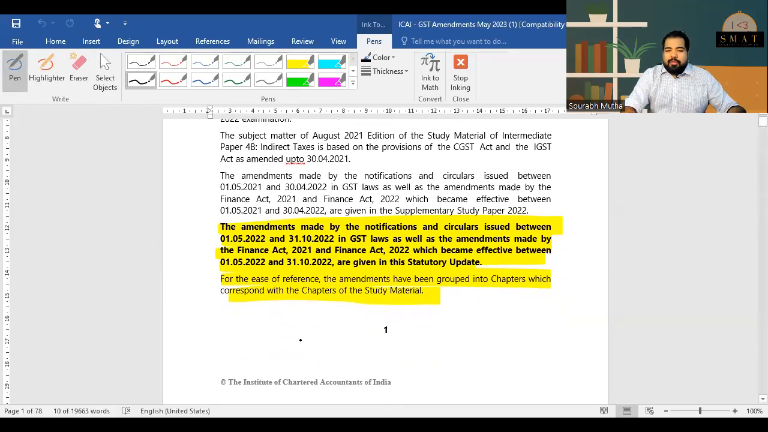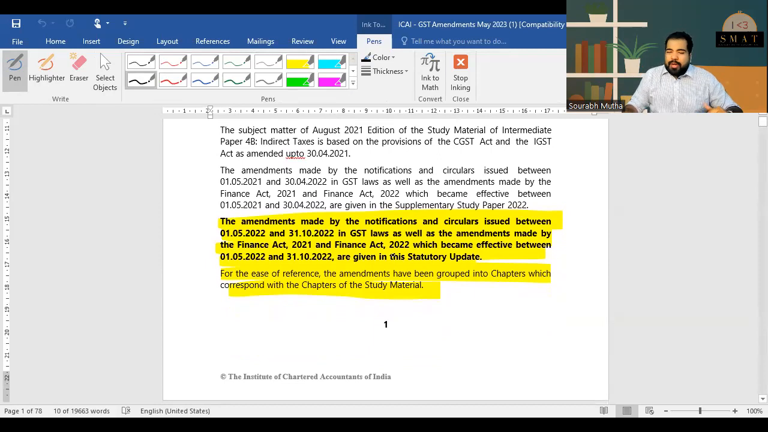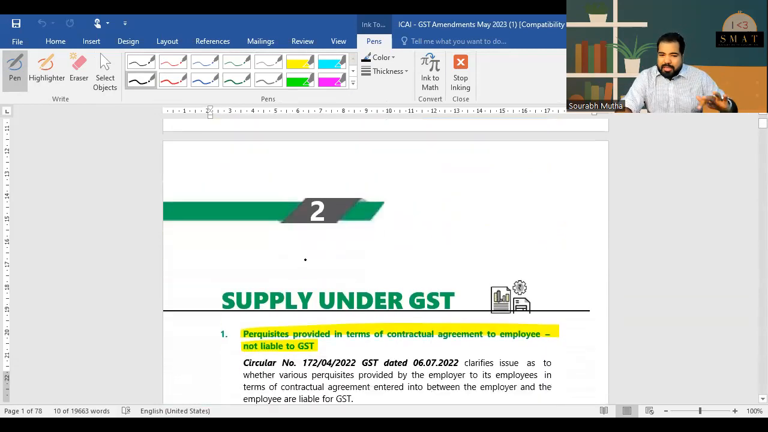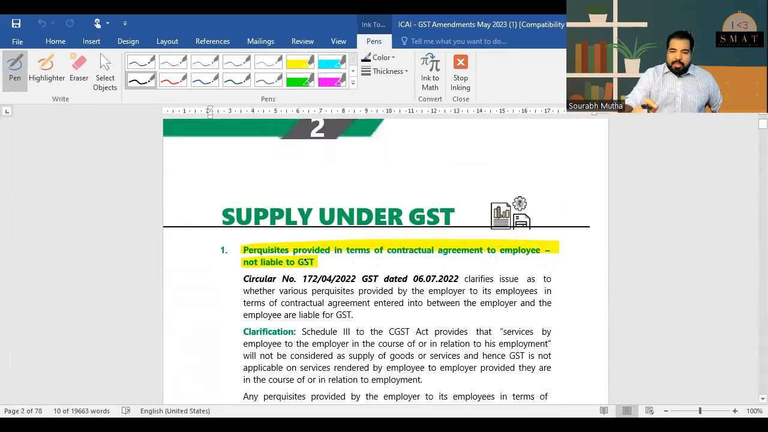All right. So first of all, the Finance Act 2021-2022 has been covered here. All the amendments which are applicable for May 23 have been covered here. That's what they've said. Now moving on to the first one. Guys, as you know, if you're working as an employee with someone, then whatever they pay you under an employment contract, your salary or bonus, there is no GST on that.